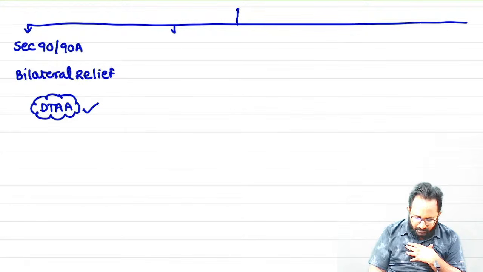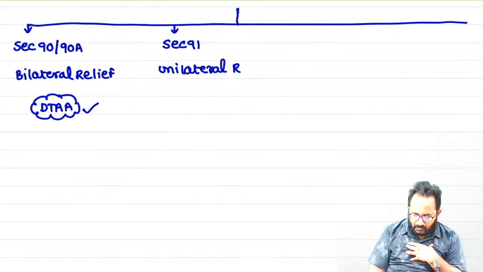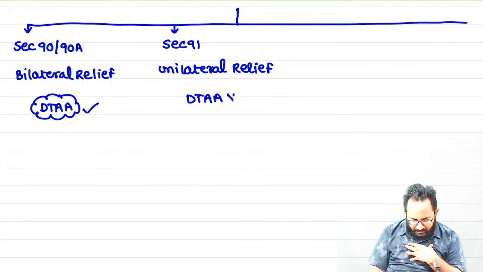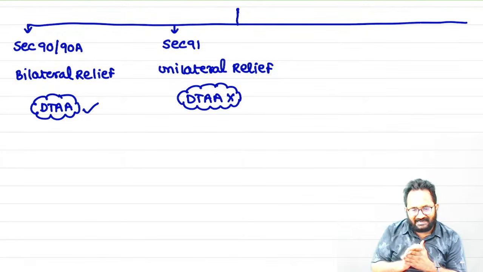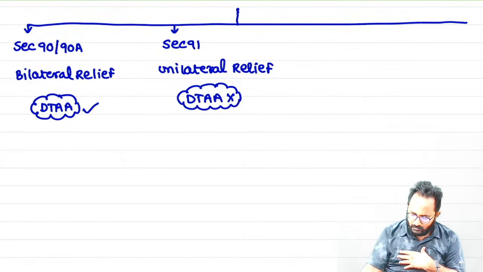Next, very important: Section 91. What is section 91? Unilateral relief. Just listen; these are the areas I want to cover in this chapter. Unilateral means there is no DTAA between the countries. Now how can we provide the relief? By using section 91.